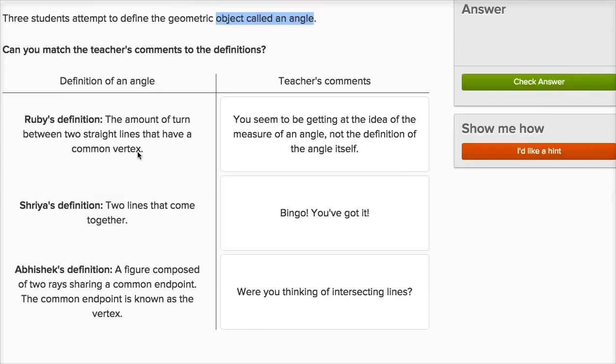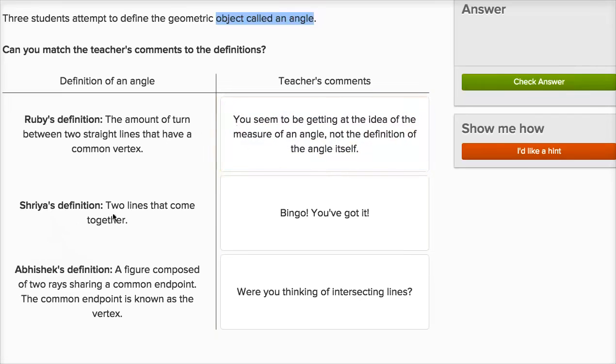The definition of an angle, we typically talk about 2 rays with a common vertex. She's talking about 2 lines with a common vertex. And she's talking about the amount of turn. So she's really talking about more of kind of the measure of an angle. So let's see what comment here. So you seem to be getting at the idea of a measure of an angle and not the definition of an angle itself. So this is actually right. I would put this one right here. We just got lucky. This was already aligned.